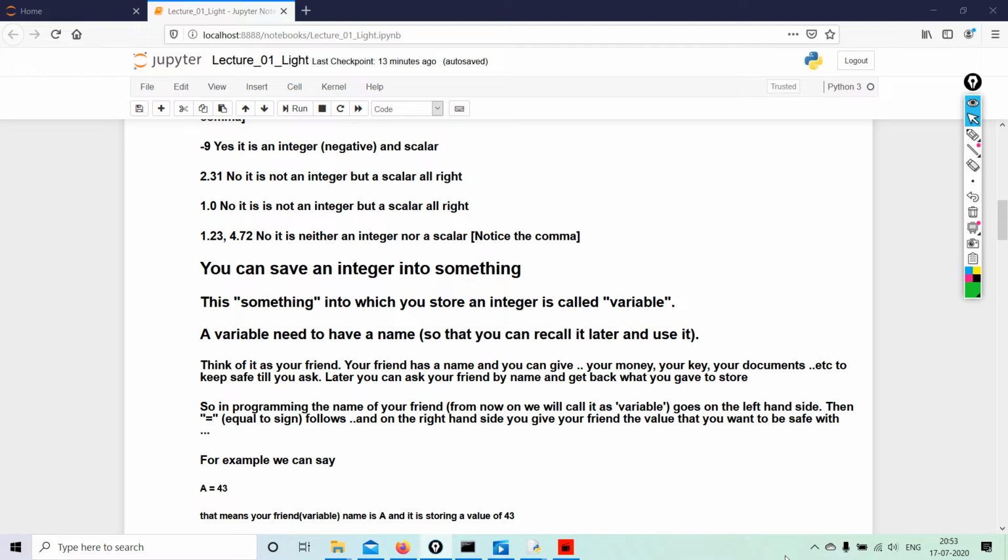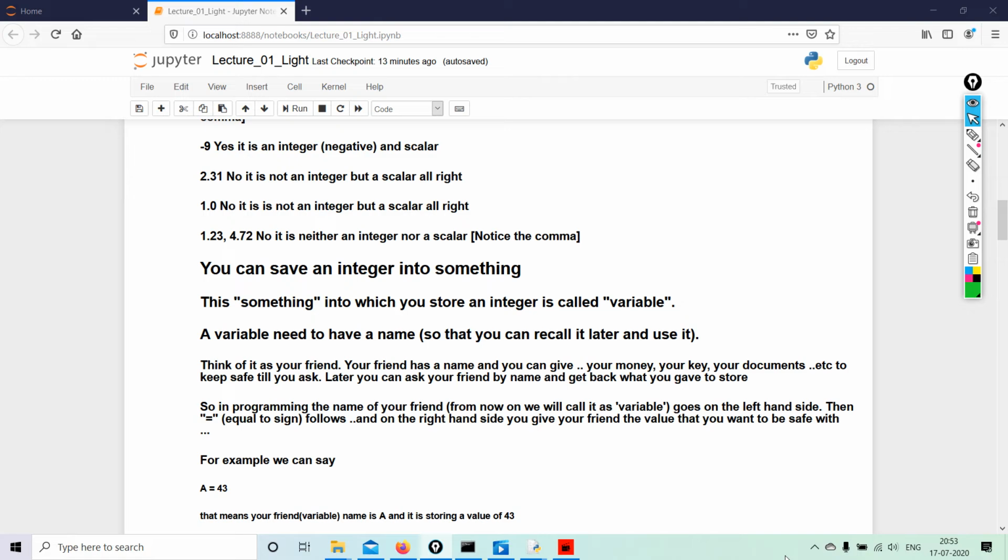Your friend has a name and you give your money, your key, your documents, etc. to keep safe till you ask. Later you can ask your friend by name and get it back. Remember how we called A and B? Similarly, we are going to call this friend and ask it to give us back whatever we had safely kept with that friend.